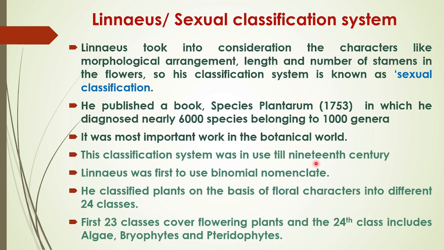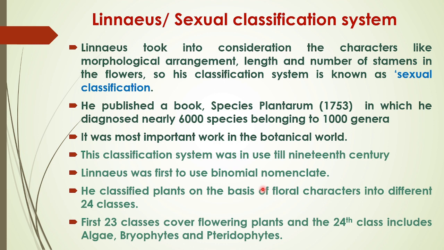Linnaeus was first to use binomial nomenclature. He classified plants on the basis of floral characters into 24 different classes. He considered floral characters and most particularly the male character, that is stamens, and he classified the entire plant kingdom into 24 classes.